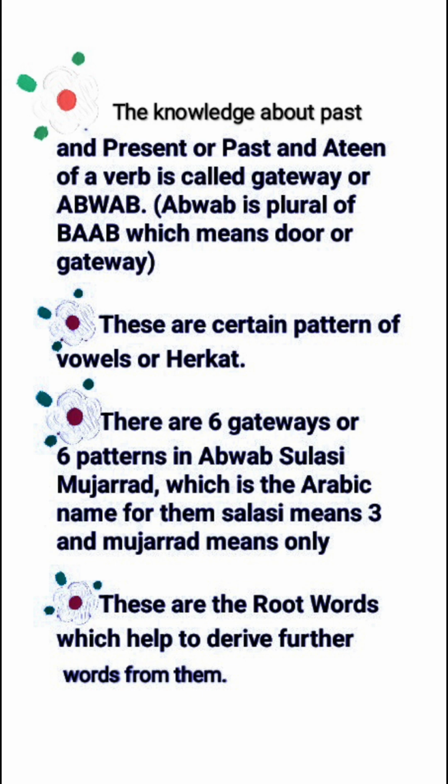The first set of Abwab is Fa, Zad, Noon: Bab Fa, Bab Zad, and Bab Noon. The first Bab, Fa, has the pattern Fataha, Yaftahu, and the second, Bab Zad, has the pattern Zaraba, Yazribu.